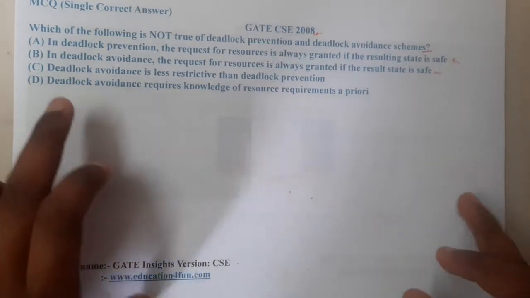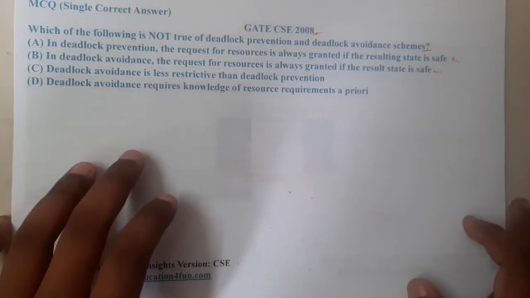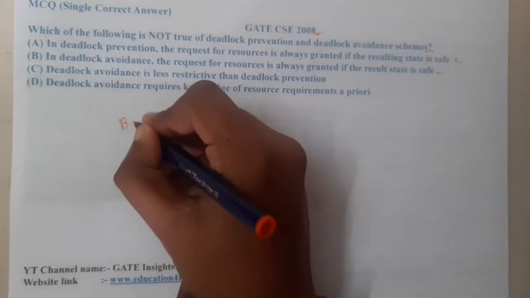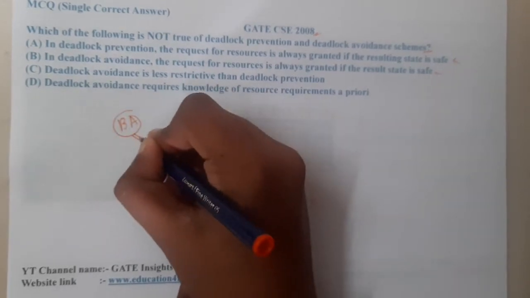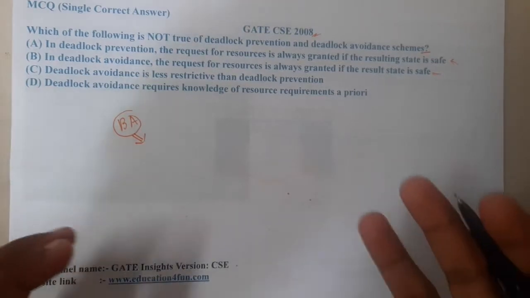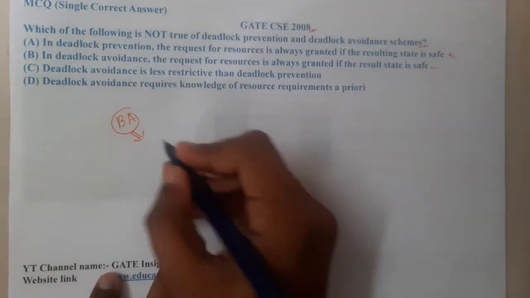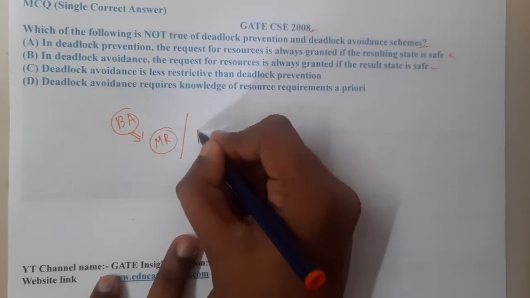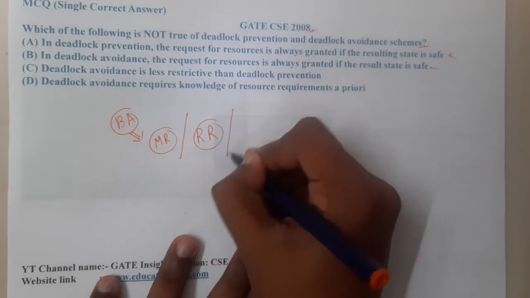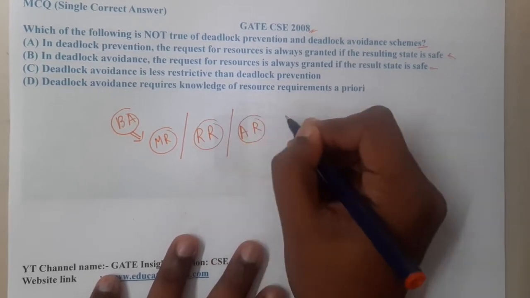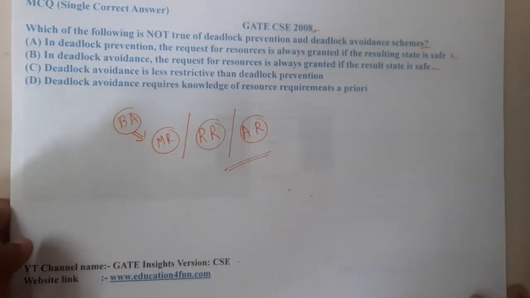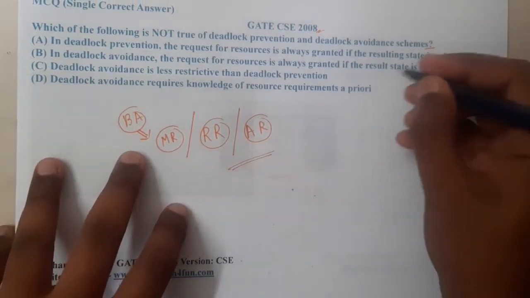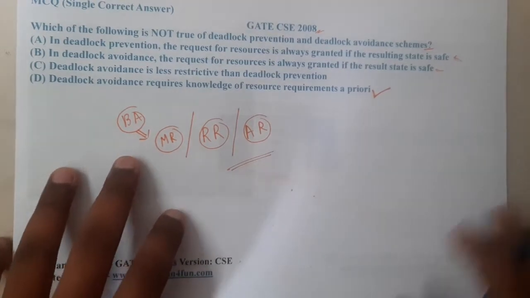So I am 100% sure that option D is correct, guys. If you recall, what is the popular algorithm which we have discussed in deadlock avoidance? It is the banker's algorithm, right? In the banker's algorithm, the algorithm is really easy, but there are multiple parameters which we need. For example, we need the maximum resources available. Similarly, we need how many resources are required by the process and how many are allocated. So hence deadlock avoidance requires knowledge of resource requirements and all those things a priori. That is absolutely true. So let us move up step by step.